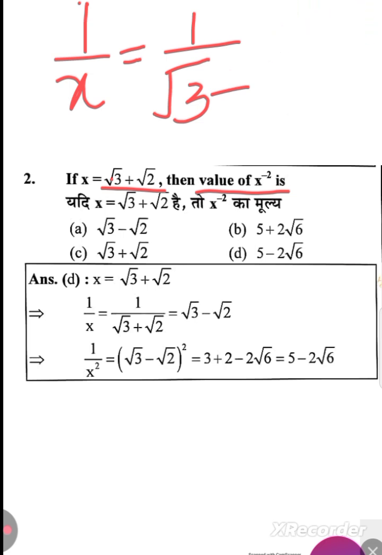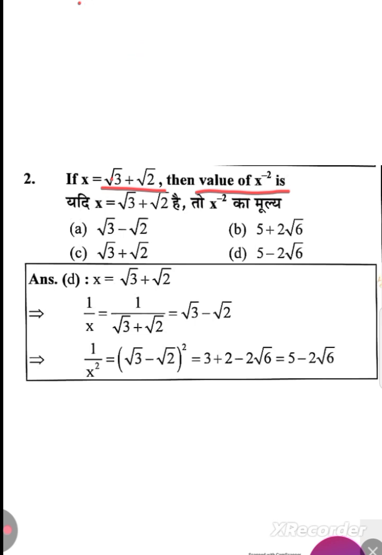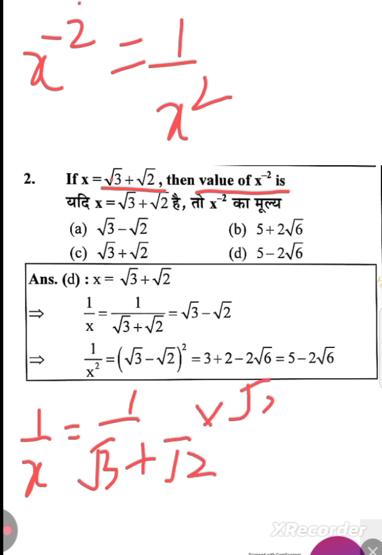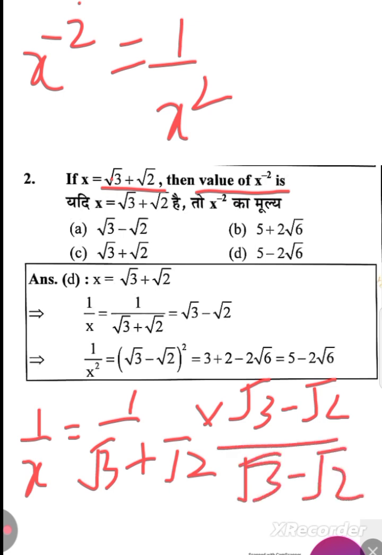So here 1 by x we have to calculate because I want to calculate the value of x raised to power minus 2, it means 1 by x square I have to calculate. So here 1 by x is equal to 1 by root 3 plus root 2. I am going to rationalize it. It will become root 3 minus root 2 in the numerator and denominator. So here we have the a plus b into a minus b formula. So it will become 3 minus 2, its value is going to be 1.